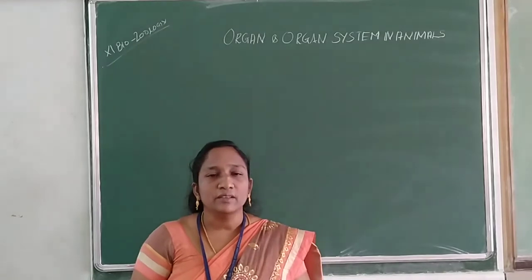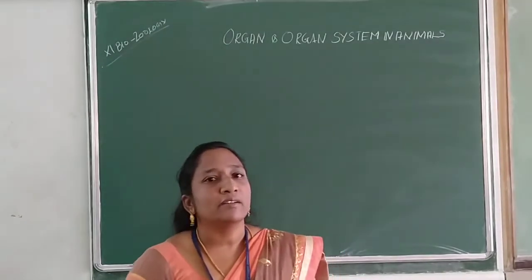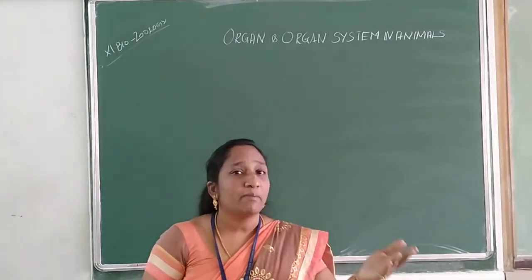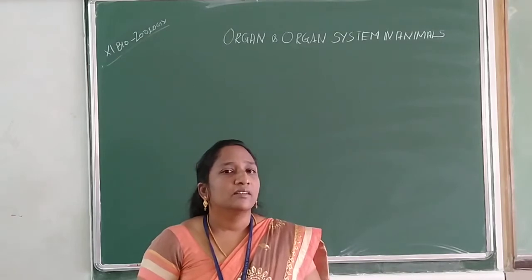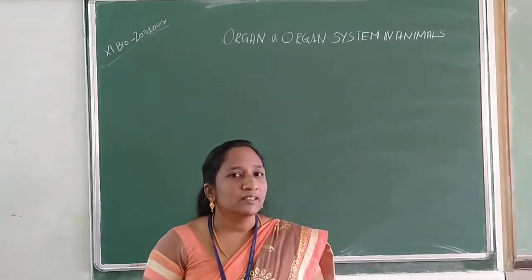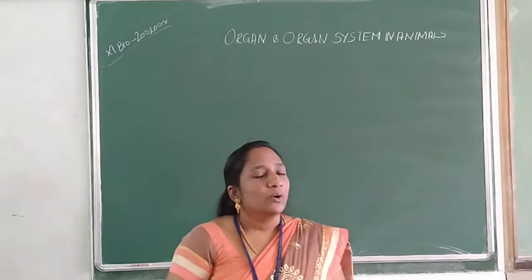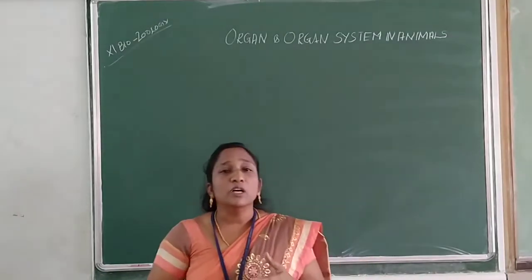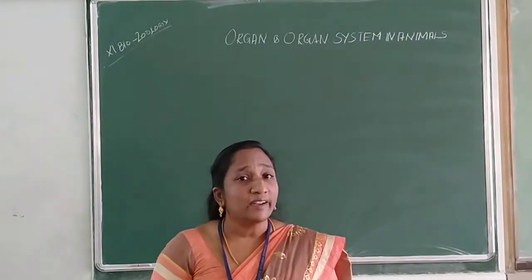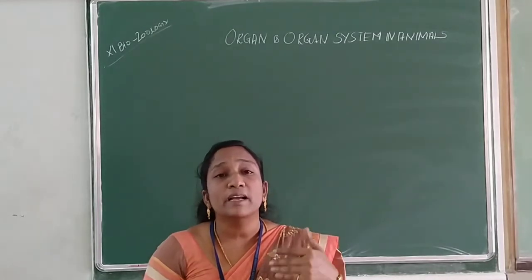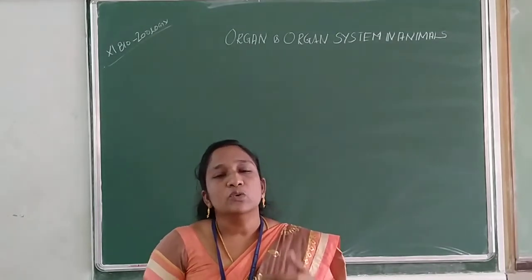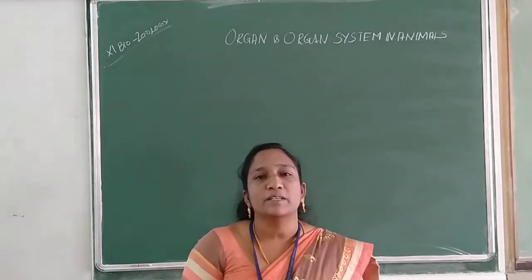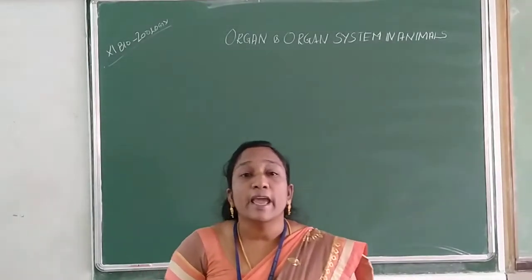Children, are you ready? Okay, I am asking one question. Try to answer it. How can you identify an earthworm whether it is female or male? Is it possible? It is not possible, because we cannot separate earthworm as female or male. Do you know why? Earthworm is said to be a hermaphrodite. What is hermaphrodite? Both the reproductive organs are present in the same species, so it is called a hermaphrodite.